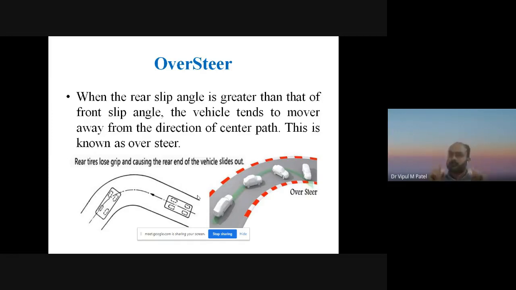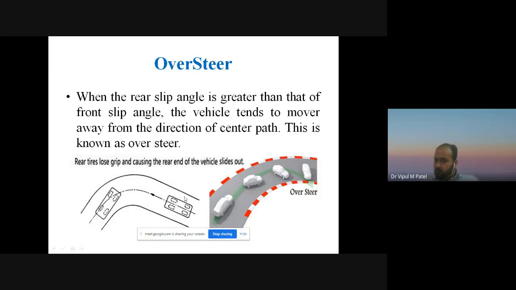When the rear slip angle is greater than the front slip angle, the vehicle tends to move away from the direction of the center path. This is known as oversteer. So in this case, what will happen? The rear tires lose grip with the road, causing the rear end of the vehicle to slide out.